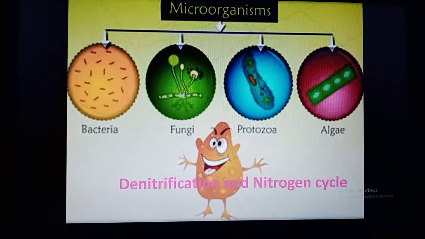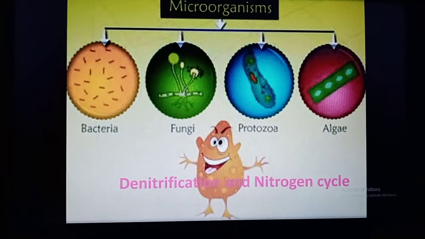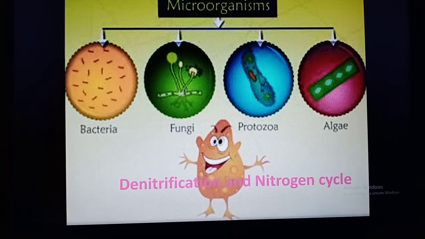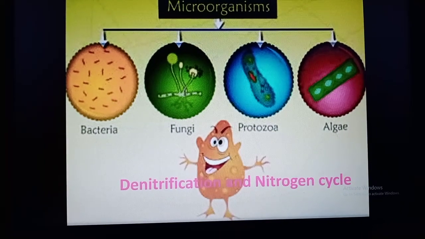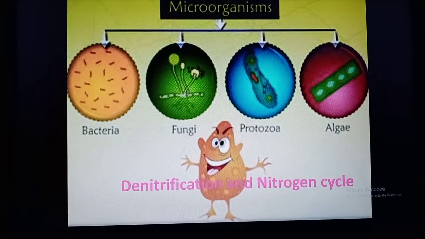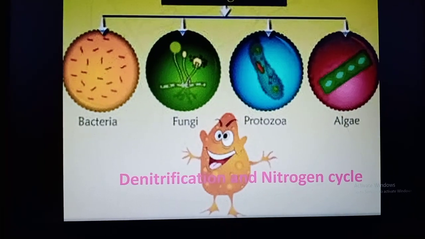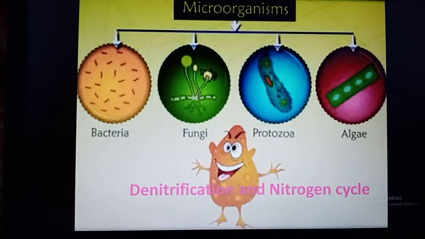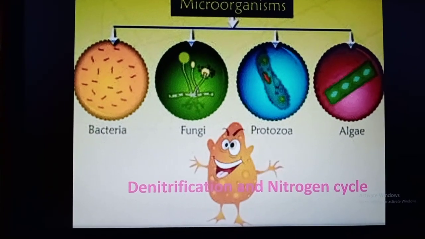Before we enter into the topic, that is denitrification and nitrogen cycle, let us have a recap of the last lesson. Even this denitrification and nitrogen cycle are the functioning of microorganisms.